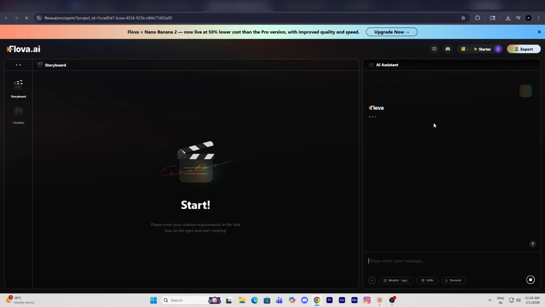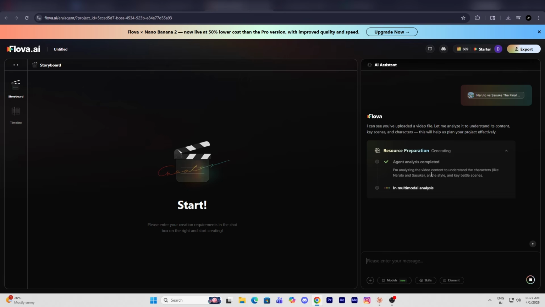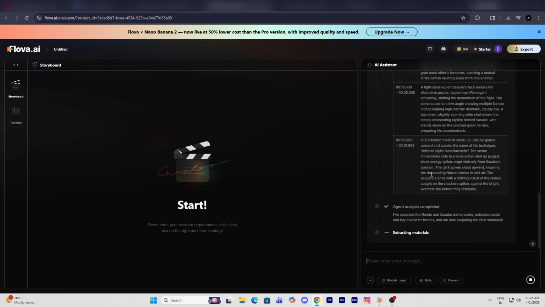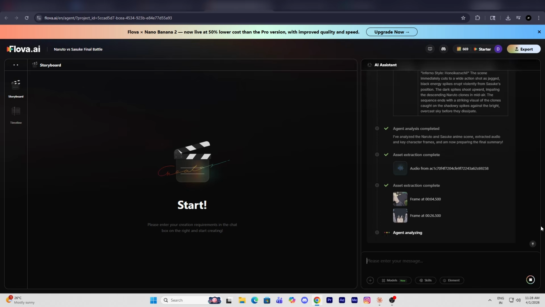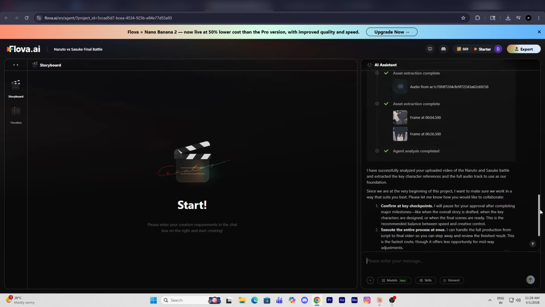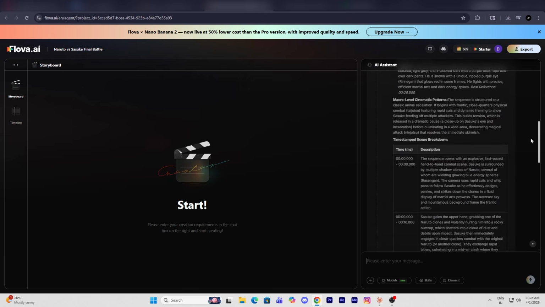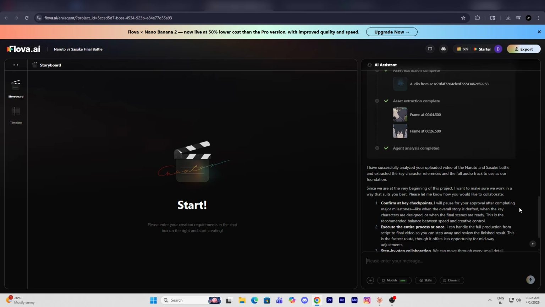Once you click on Generate Video, Flova's AI agent will analyze everything for you. You don't need to do anything. It will prepare everything: prompts, script, and whatever is needed for your video. If you were to do all of this manually, it would take hours or even days, and if you outsourced it, it would cost a lot of money. But with Flova, you can do it in just a few minutes.